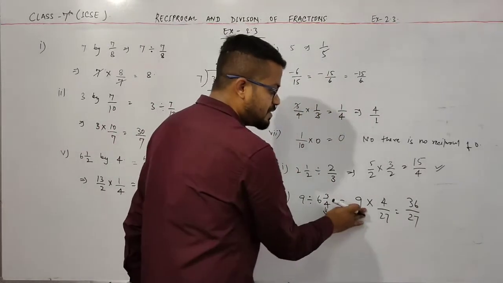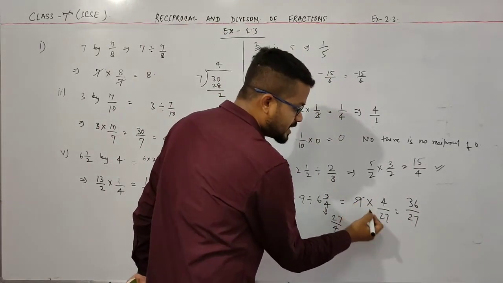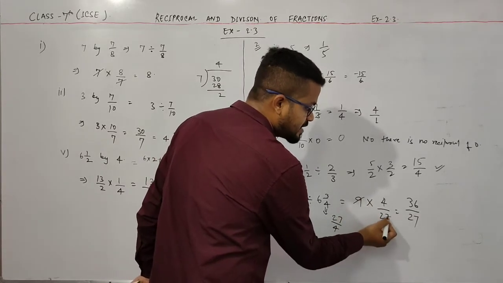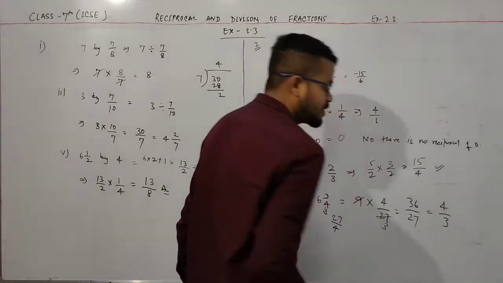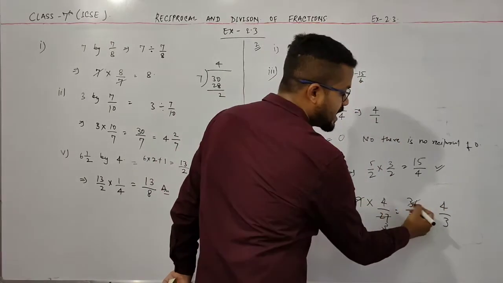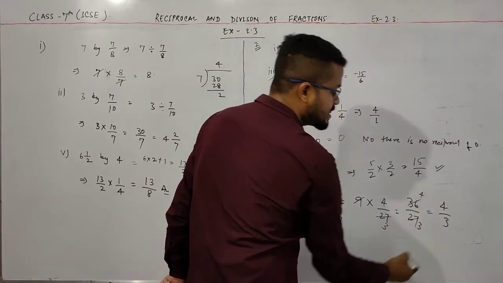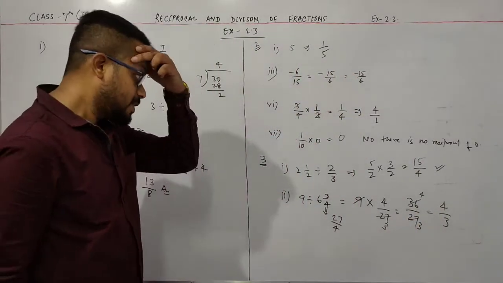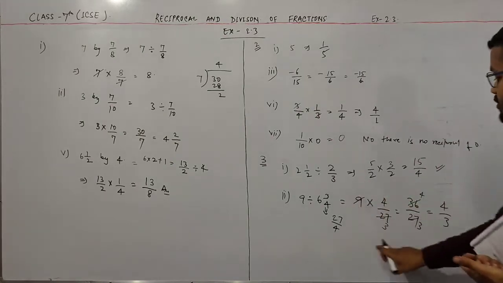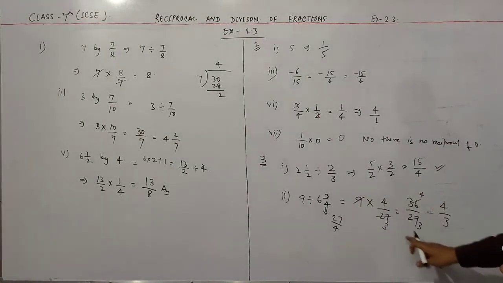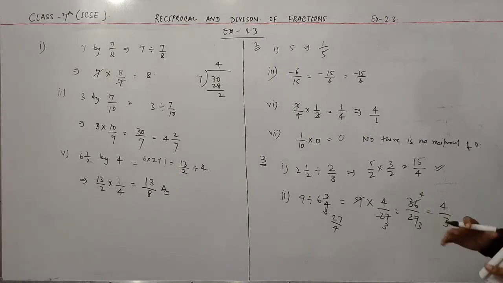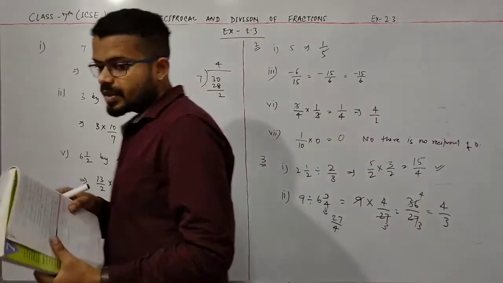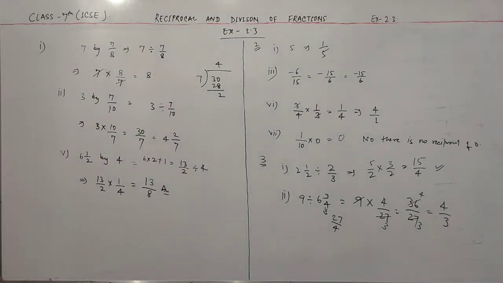And if you want to simplify this number, I simply divide by 9. 9 3s are 27. So the final answer is 4 by 3. Or you can divide here also. 9 4s are 36, 9 3s are 27. Okay, you can divide anywhere. If you want to divide here, divide here, or if you want to divide in the final answer, divide there. So both answers are the same, which is 4 by 3.